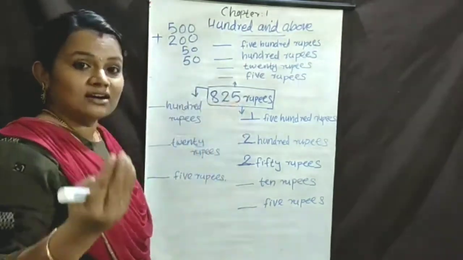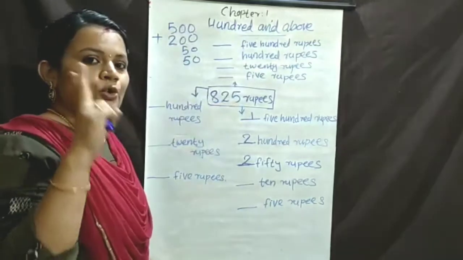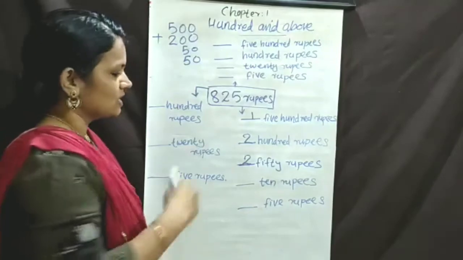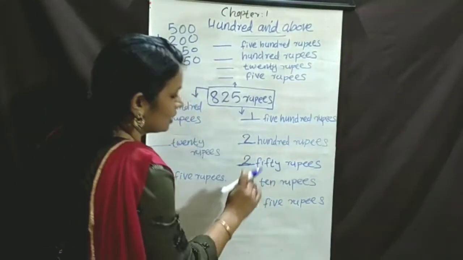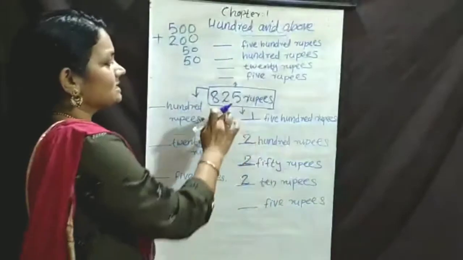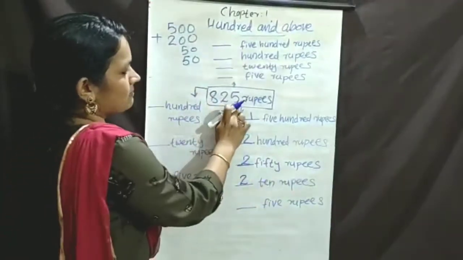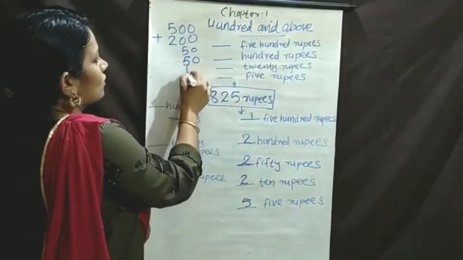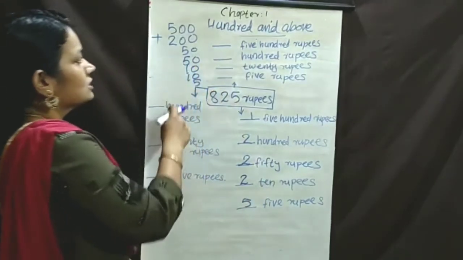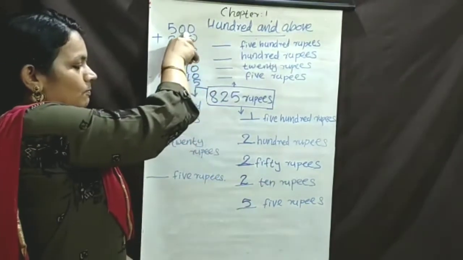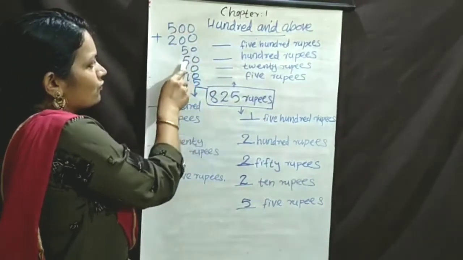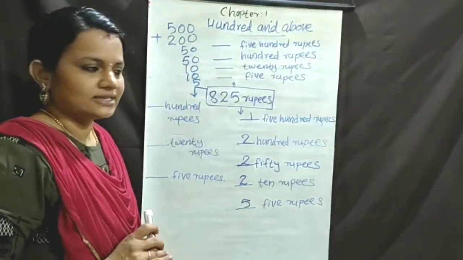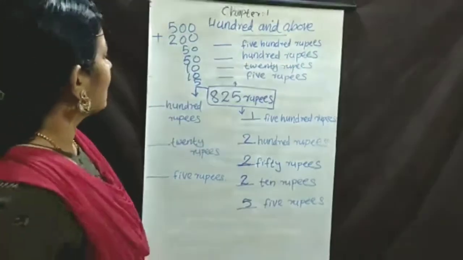We already learned 20 means how many tens? 2 tens make 20. Remember? 2 tens, 20. So we can write 2 here. Then how many 5 rupees? Only one 5 is here. So we can write 5. So 10, 10, 5. So we can write one 500 rupees, 200 rupees, two 50 rupees, two 10 rupees, one 5 rupees. Got it?